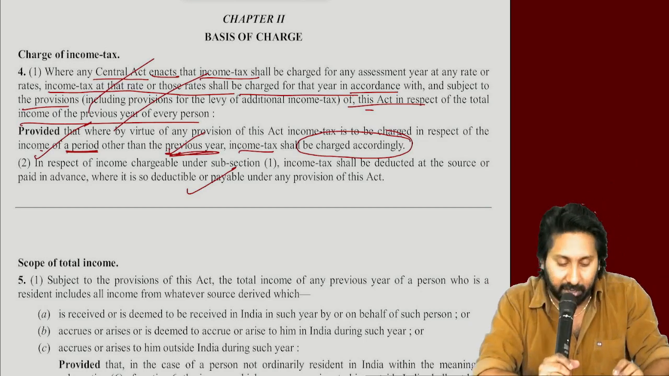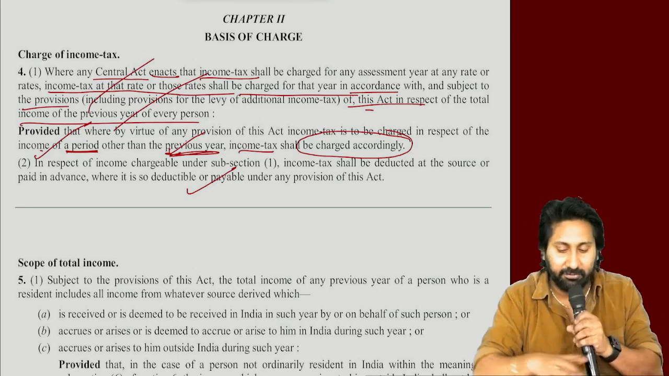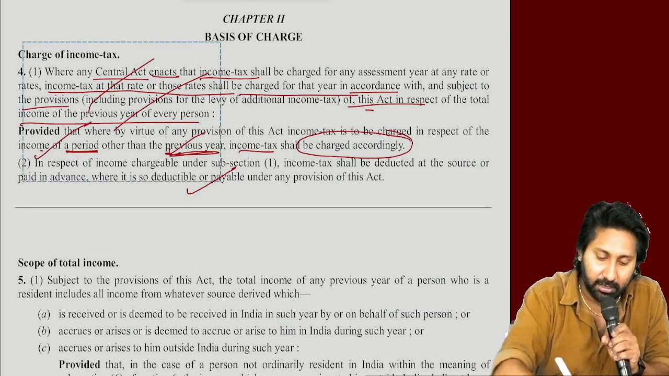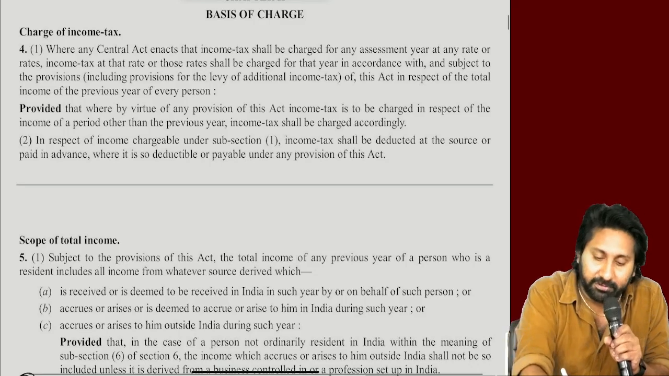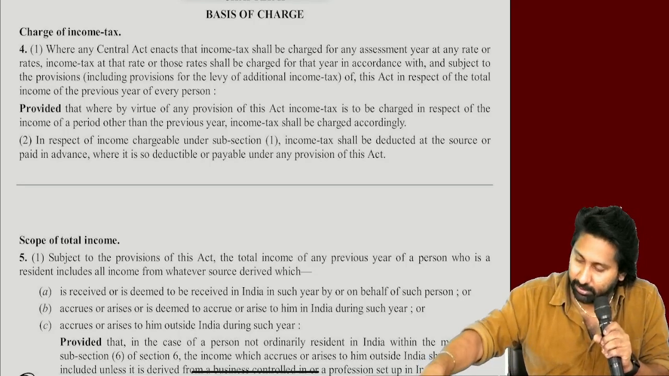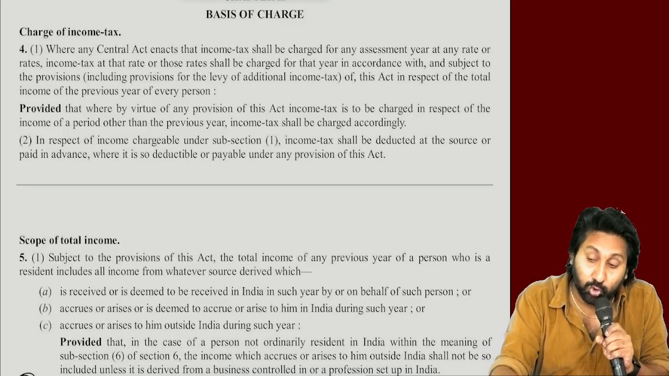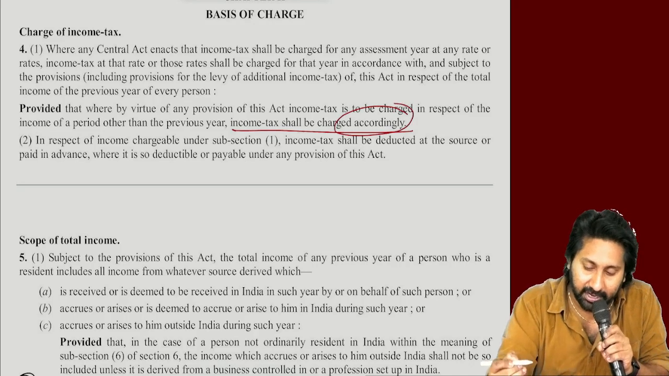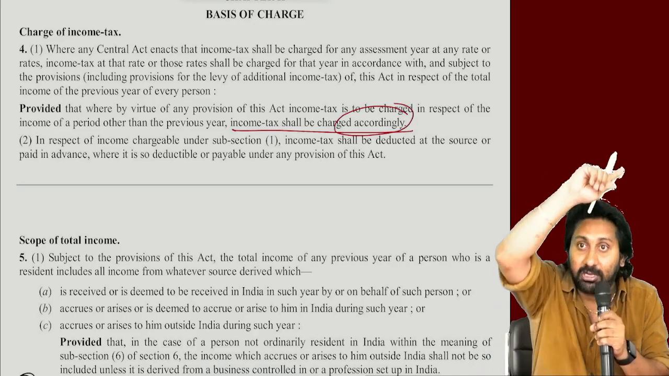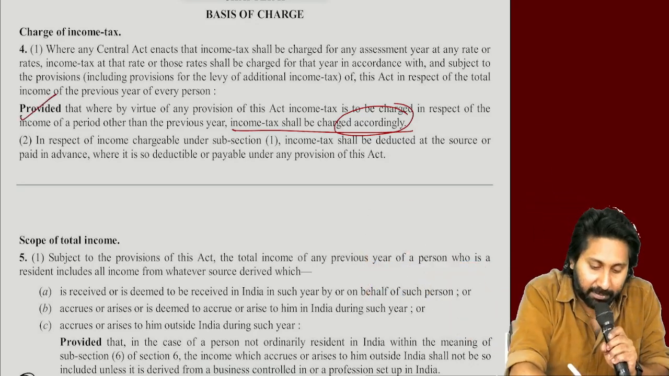Tell me, what is the meaning of the proviso given there? Here a proviso is there, right? Yesterday I told you a proviso starts with 'provided that'. Read the proviso properly. Provided that where by virtue of any provision of this Act, income tax is to be charged in respect of the income of a period other than the previous year, income tax shall be charged accordingly. I told you now old incomes also can be brought to taxation, and those will come under this category.